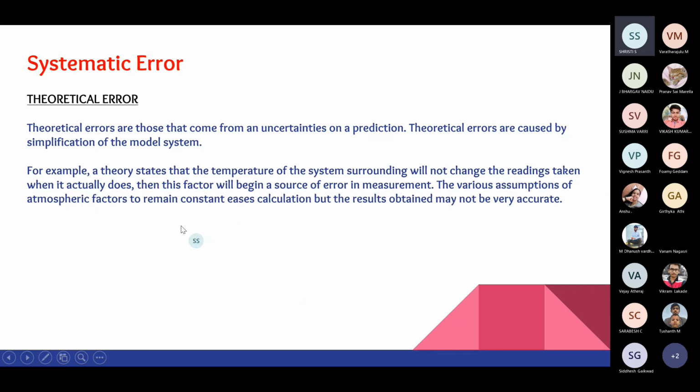The next one is theoretical error. Again, it is from the uncertainties of a prediction.